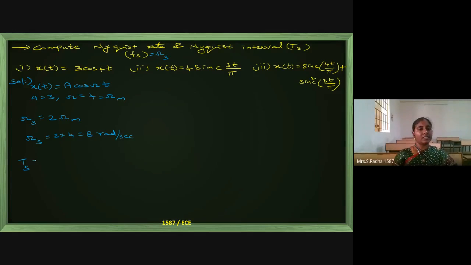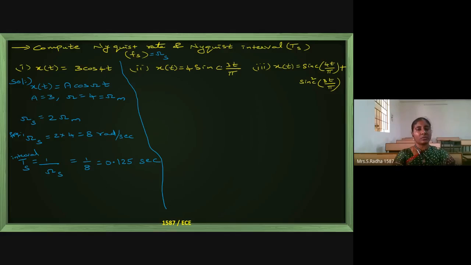Now Ts is 1 by omega s. So 1 by 8 is 0.125 seconds. So this is about the first problem, calculating the Nyquist frequency and Nyquist interval. This is the Nyquist frequency. This is the Nyquist interval.